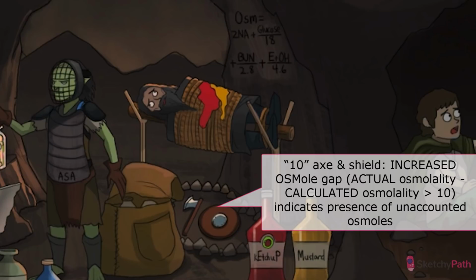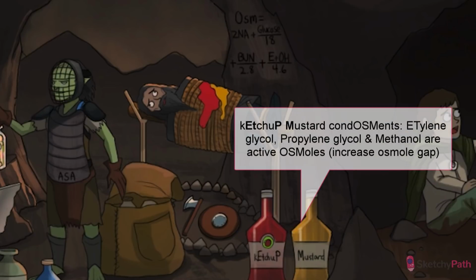To remind you of an osmolal gap greater than 10, we've placed OSMLE above his trusty axe and shield, forming a 10 shape. And to remind you that specifically methanol, propylene glycol, and ethylene glycol act as osmols to increase the gap, we've highlighted the E, P, and M on the canned osments that the Gork is using for his basting sauce.